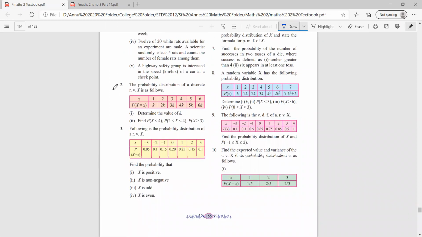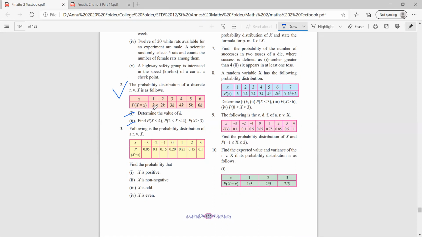Moving on to the second question, question number 2. The probability distribution of a discrete random variable x is as follows. So you are given a probability distribution table, x and p of x. You have to find the value of k and also find the probabilities given in the second question. So let's go one by one.